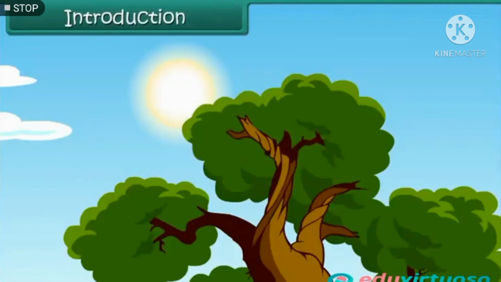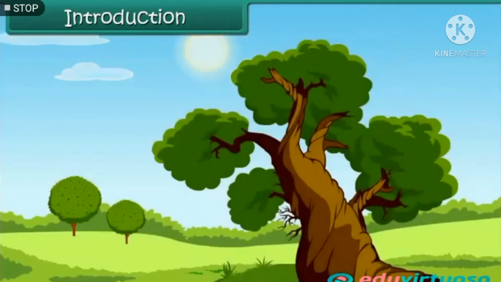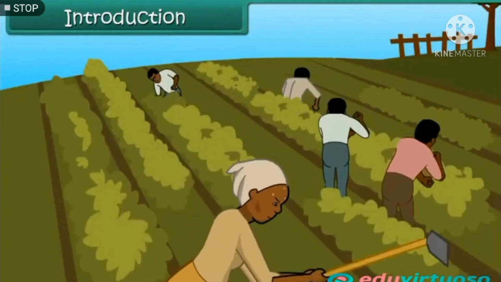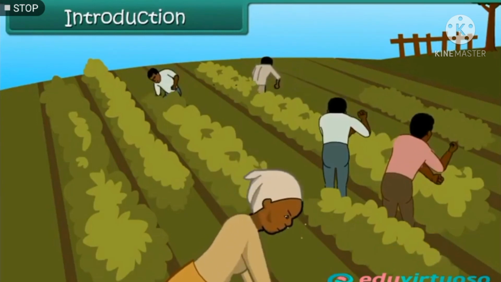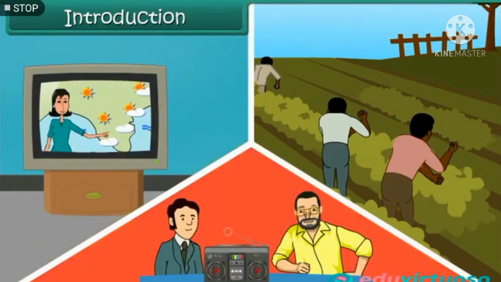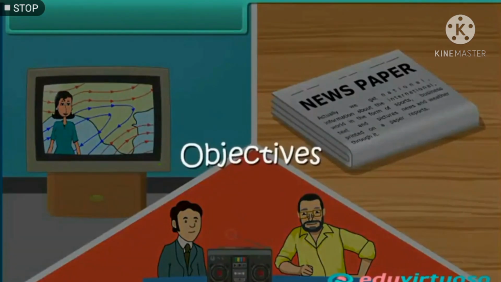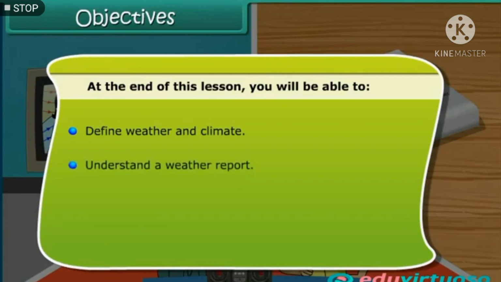Day with clear sunshine makes us happy. When it is too hot, we are happier to see the cloud and have rain. Our habits depend on the type of climate we have during a period. Weather is so important that there are daily forecasts about it on the television, radio, and in the newspapers. Let us know about weather and climate. Objectives. At the end of this lesson, you will be able to define weather and climate, and understand a weather report.